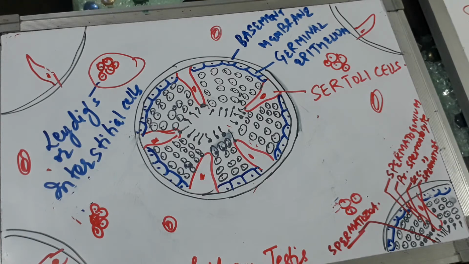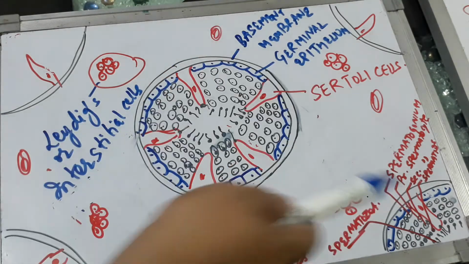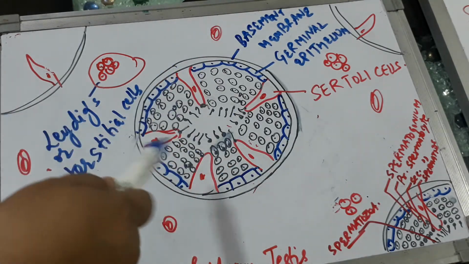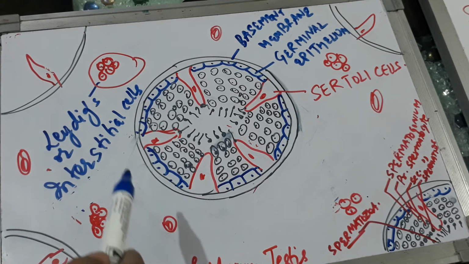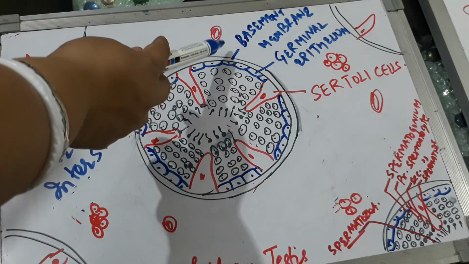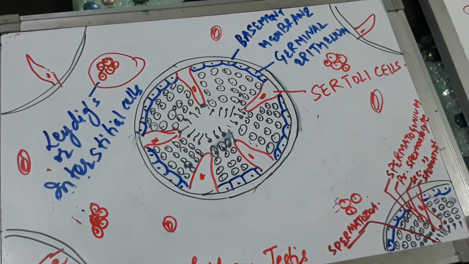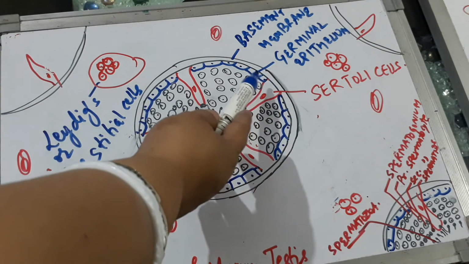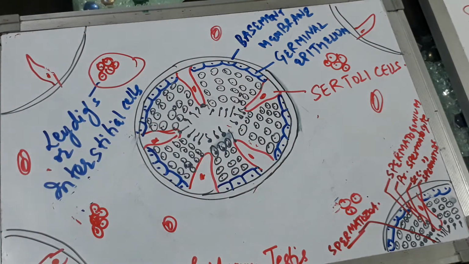Here is another section of the mammalian testis of humans. As we have learnt, there are a number of chambers called testicular lobules having 3 to 5 seminiferous tubules. This is the detailed structure of one of the seminiferous tubules. There are a number of seminiferous tubules, but I have drawn one. Each seminiferous tubule consists of an outer layer called the basement membrane, followed by another layer called the germinal epithelium.